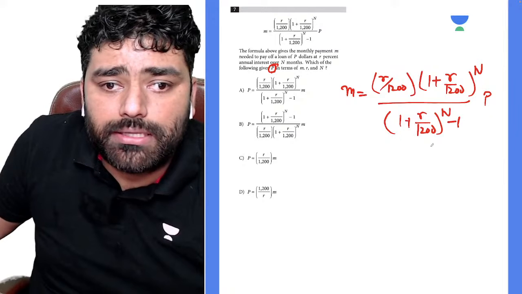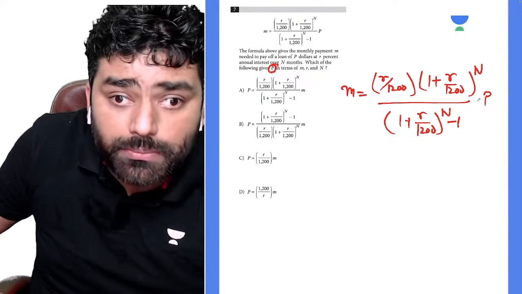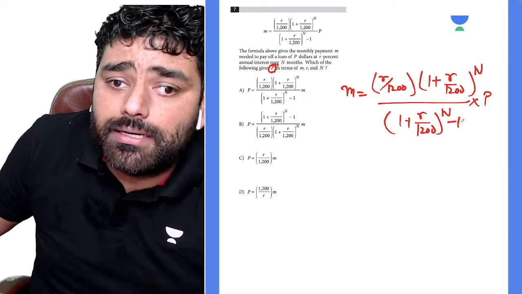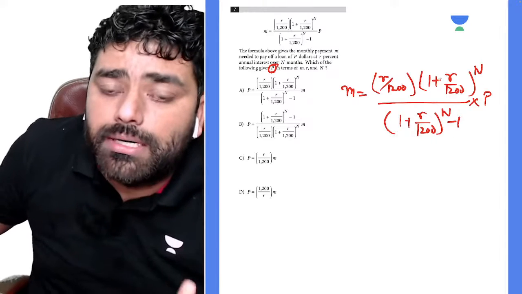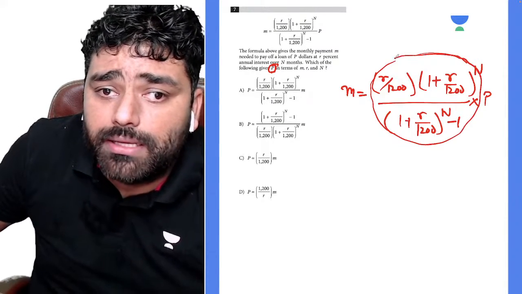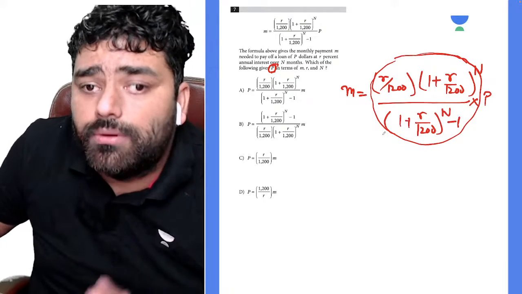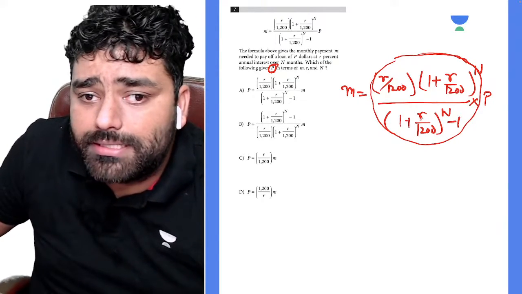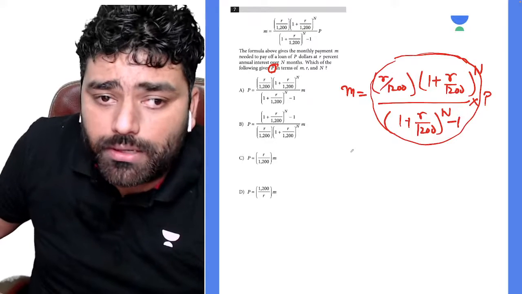If you need to find P, so definitely what will be in the multiplication? So this is the multiplication, right? This is a fraction in the multiplication. The entire fraction is in the multiplication of the P. So that means on the other side, if you multiply this equation, that will be the reciprocal, right?